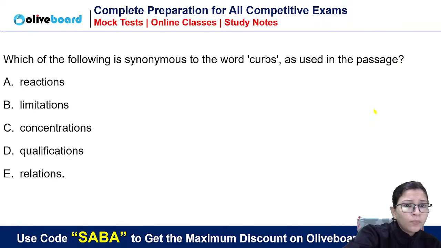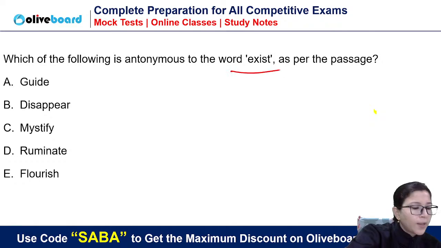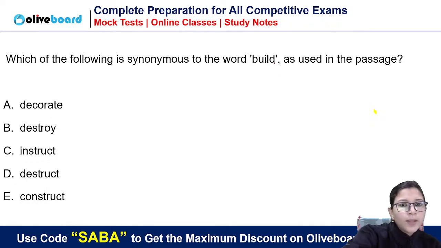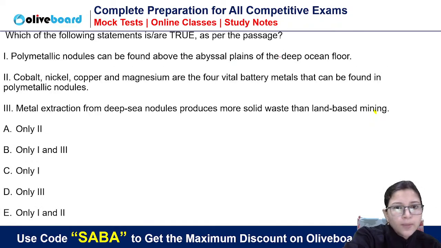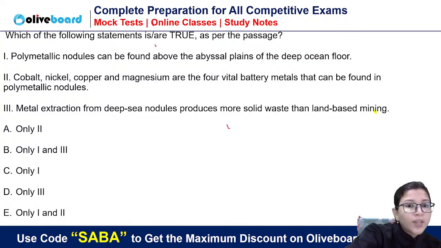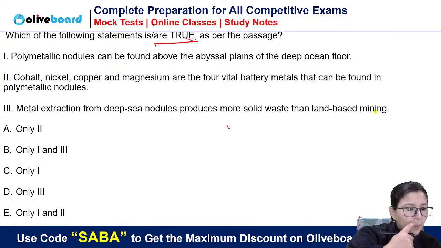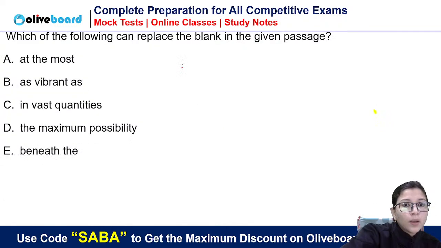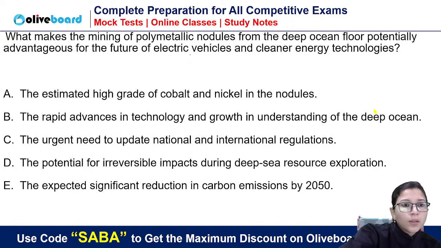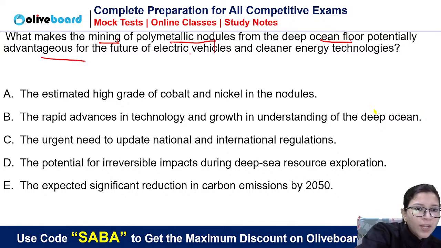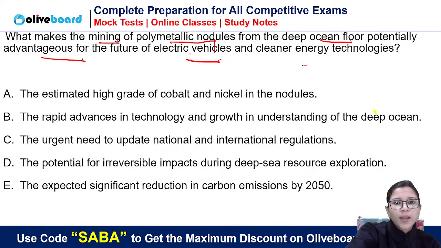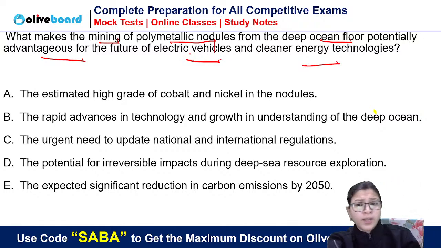Synonym of the word curb, very easy, very doable. Antonym of the word exist, doable. Then synonym of the word build, easy. Then which of the following statements is or are true as per the passage? There is one blank. Which word can replace that blank? Then what makes the mining of polymetallic nodules from the deep ocean floor potentially advantageous for the future of electric vehicles and cleaner energy technologies?